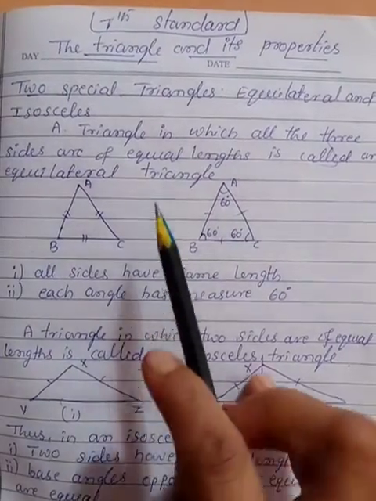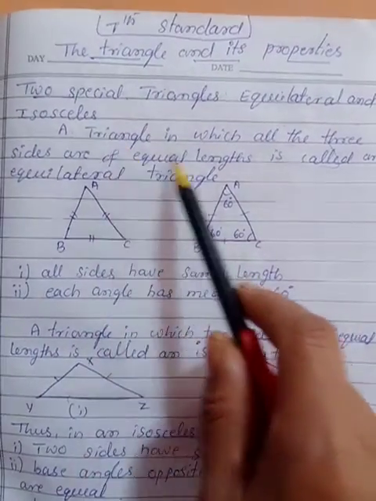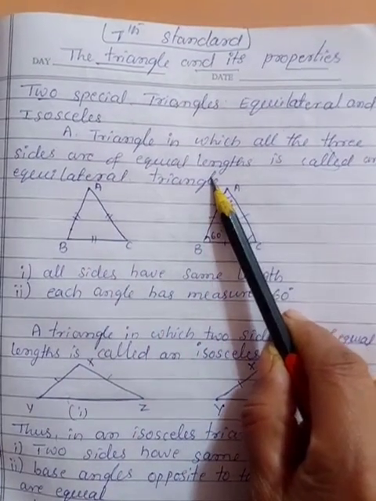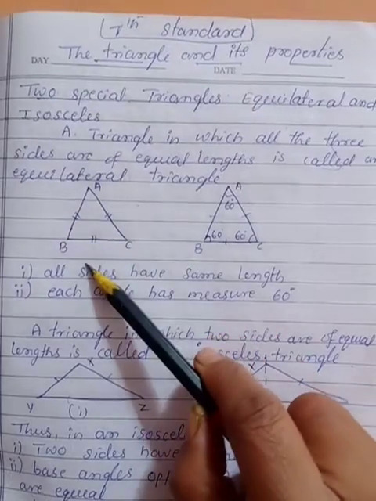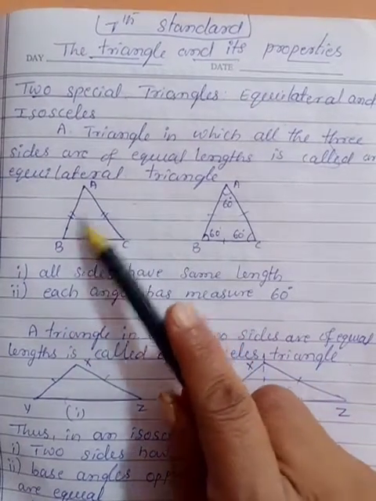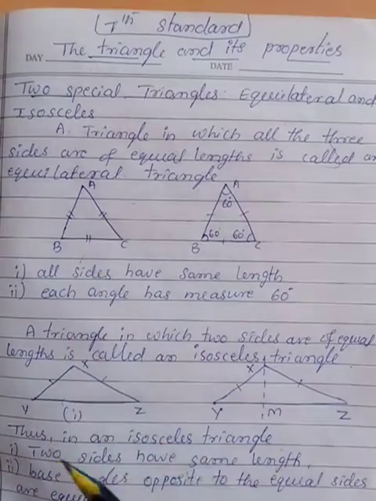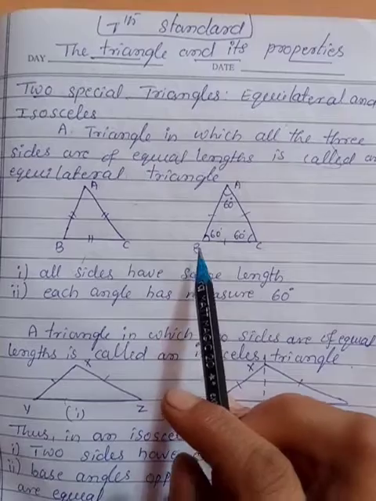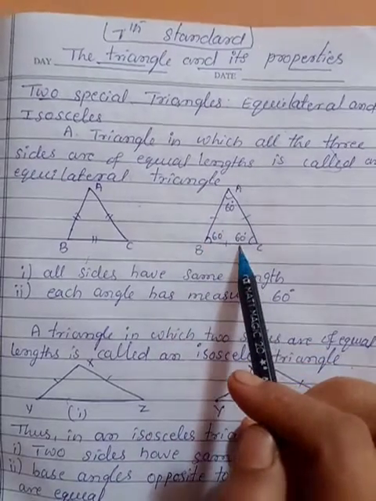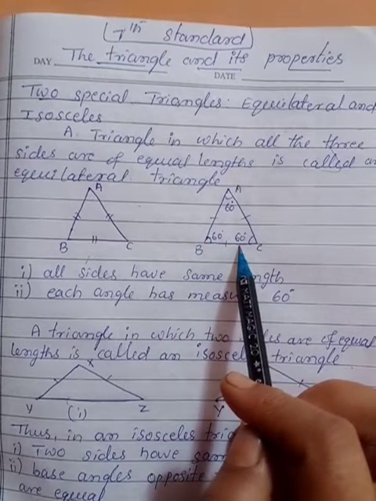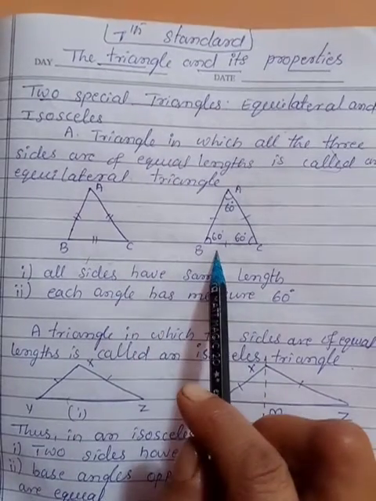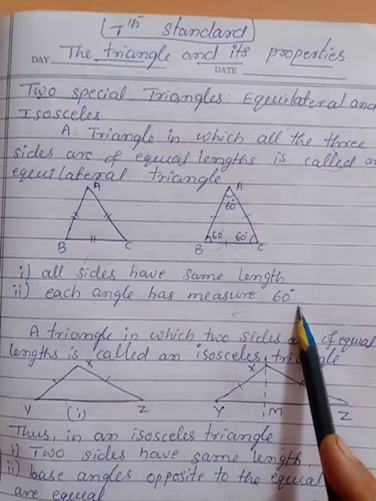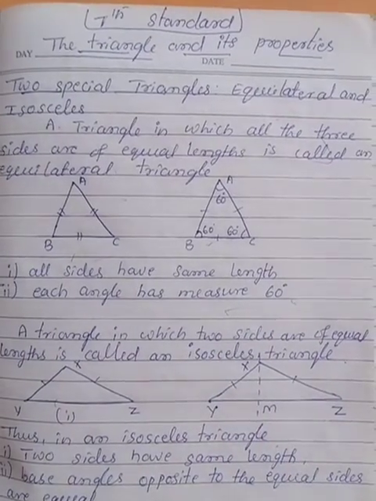First, you should know what an equilateral triangle is. A triangle in which all three sides are of equal length. If it is 6, 6, 6, then we can say it is an equilateral triangle. So, all the sides will have equal length. When all the sides are equal, automatically all the angles will become equal. That is the speciality of an equilateral triangle, and each angle measures 60 degrees. That's why we say it is special.